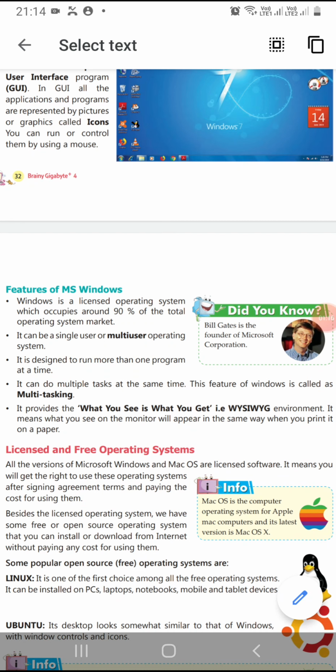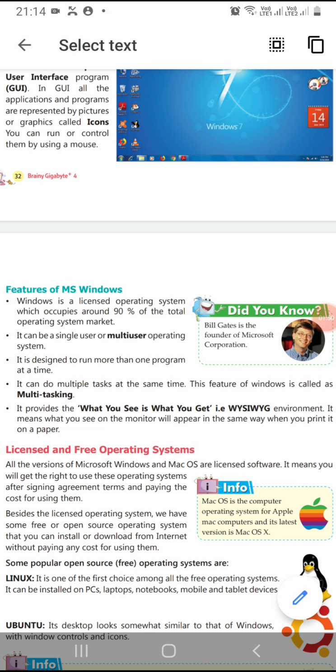First feature of MS Windows is Windows is a licensed operating system which occupies around 90% of the total operating system market. It means in 90% of computers we are using Windows as an operating system. Second, it can be single user or multi-user operating system. Students, this operating system can be used by a single user or by a single computer, or it can be used by more than one computers or by more than one users.